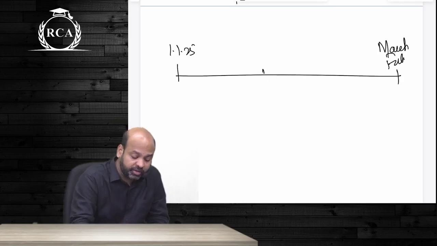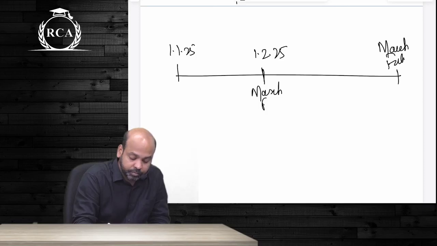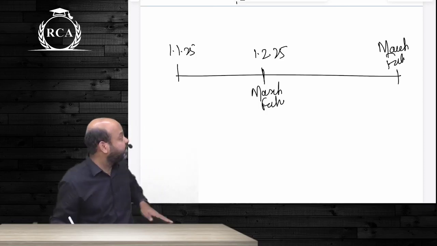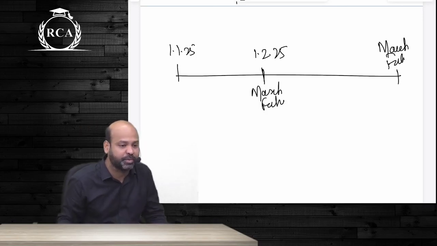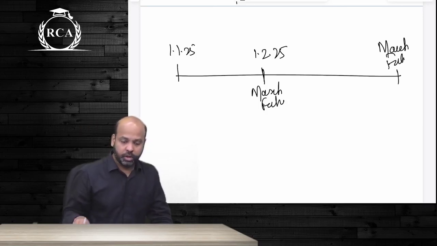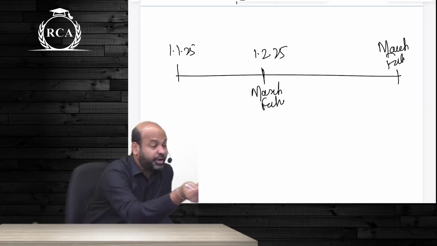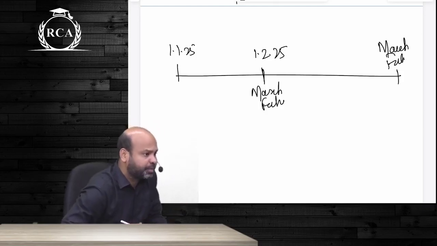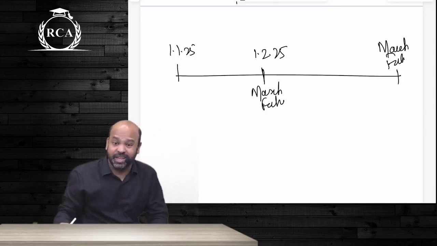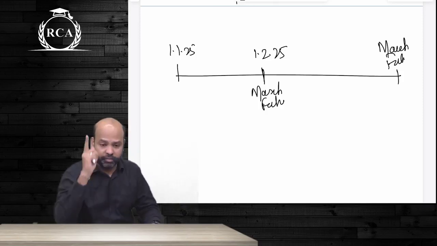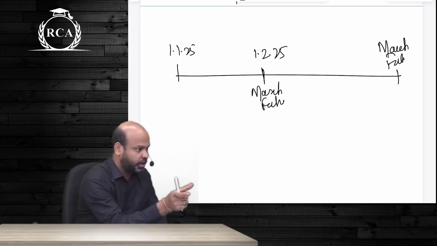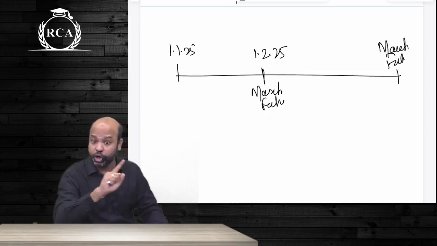If I want to exit the contract on 1st of Feb, I still have to exit March futures only. Can I exit at the spot price prevailing on 1st Feb, or should I exit at the March futures price prevailing on 1st Feb? There were 1 or 2 questions in which we exited from the futures contract before the expiry date. Whenever they say that you are exiting from a futures contract before the expiry date, first come, because you made mistakes in class, you directly exited at spot price. I said you cannot exit at spot price.